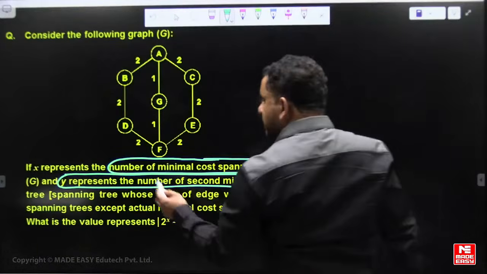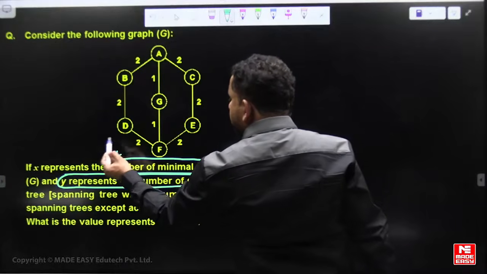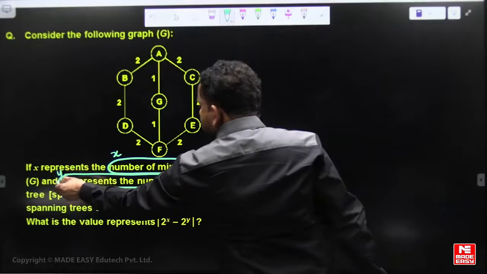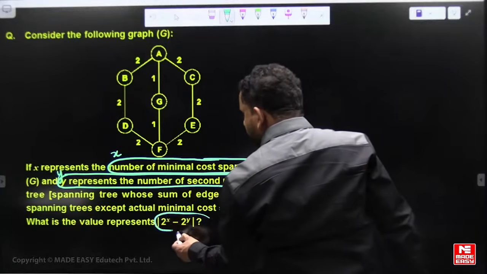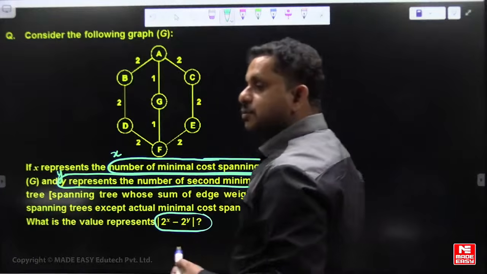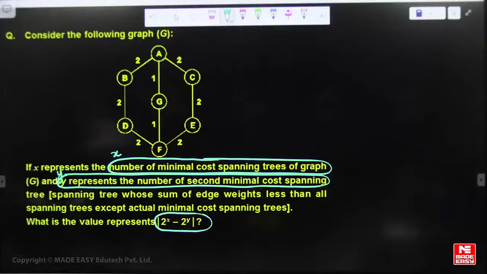Then x is the number of minimal spanning trees, y is the number of second minimal cost spanning trees. What is the difference of 2 power x and 2 power y? Try this one.